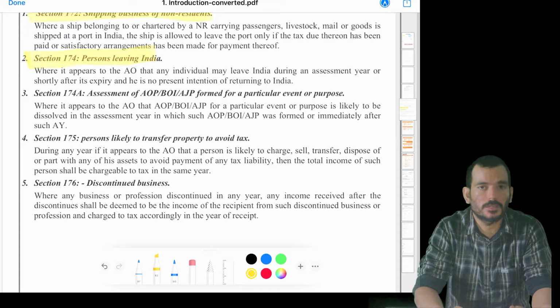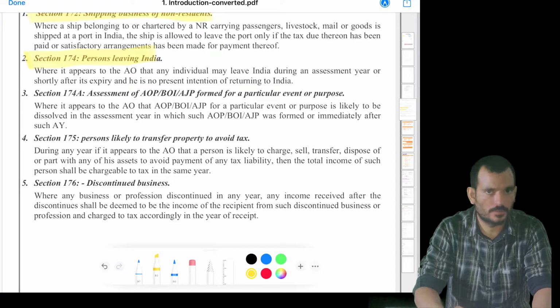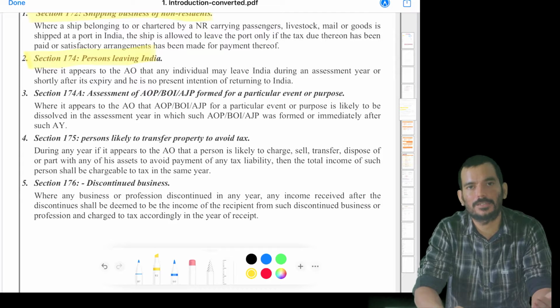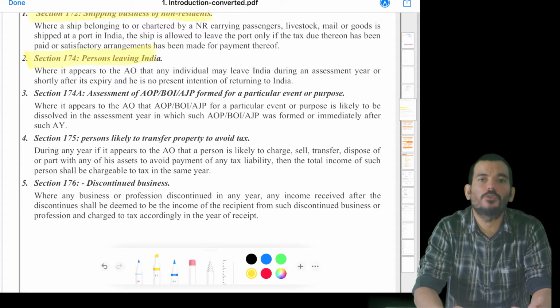All these months I have earned some salaries, some revenue, some income, right? So I need to pay tax for these 6 or 7 months. I cannot say that no, this is only the previous year, let the assessment year start, then I'll come back and pay. Who will listen to me? Nobody will listen. There is a high possibility that I will go there and settle down there only. So the government will be losing the revenue.